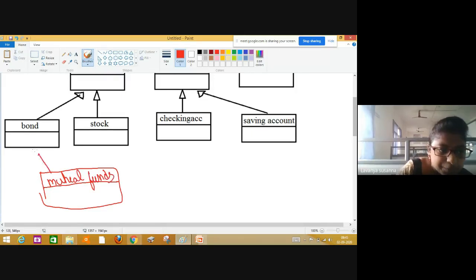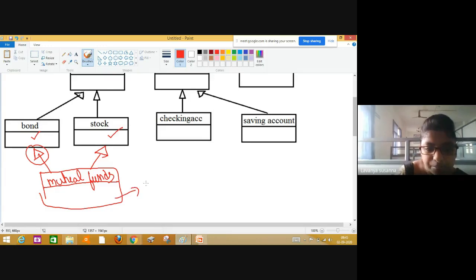This inherits properties from bond. Why am I relating it to bond? I will explain. See here, a triangle symbol and then a line, which represents inheritance. Here it is pointing to stock, right? And this one is pointing to bond, right? What does it mean? Bond is a superclass, a base class. Stock is a base class, and mutual funds is a subclass.